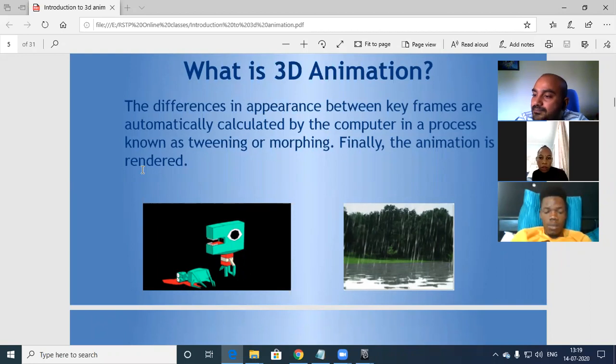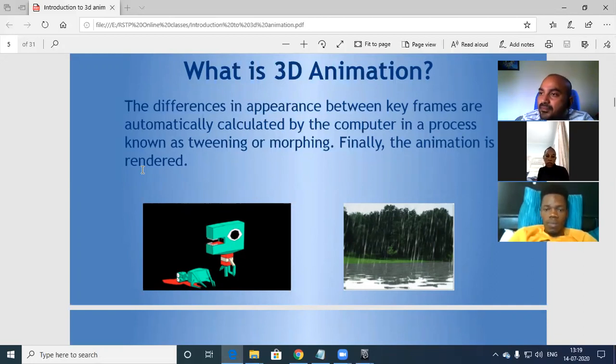Got it? This is the next slide. Just go through this. The differences in appearance between keyframes are automatically calculated by the computer in a process known as tweening or morphing. Finally, the animation is rendered once the tweening or morphing is done.